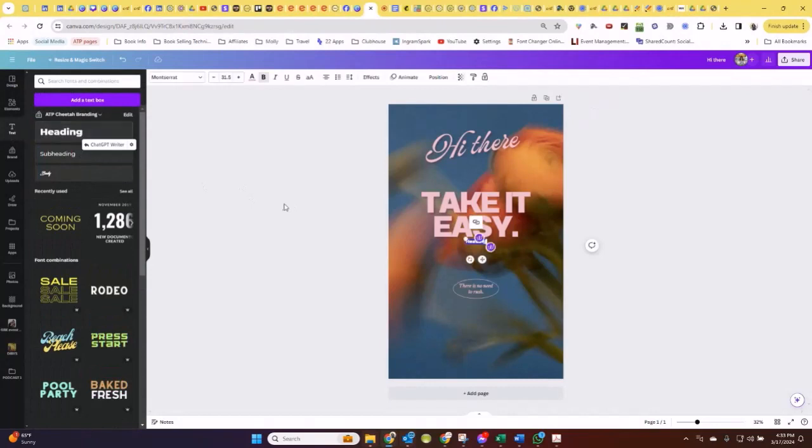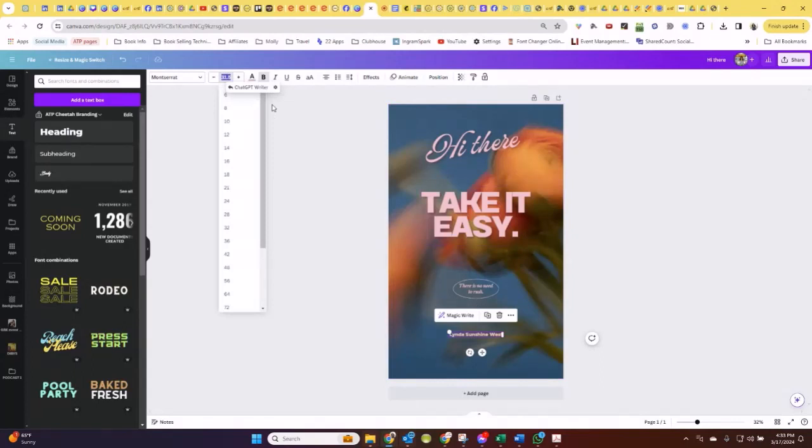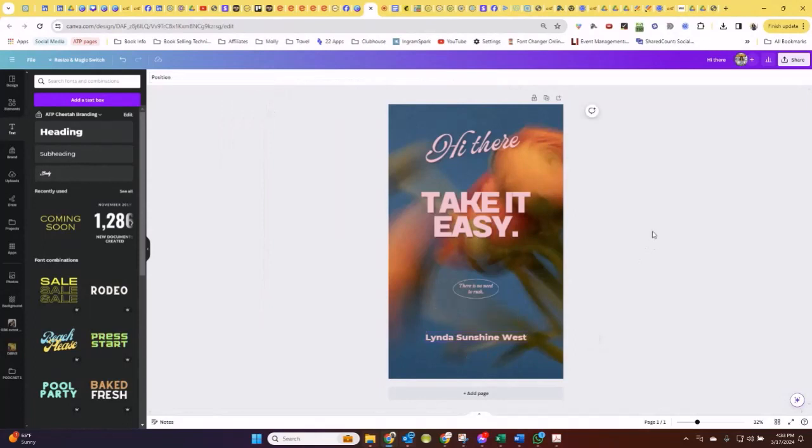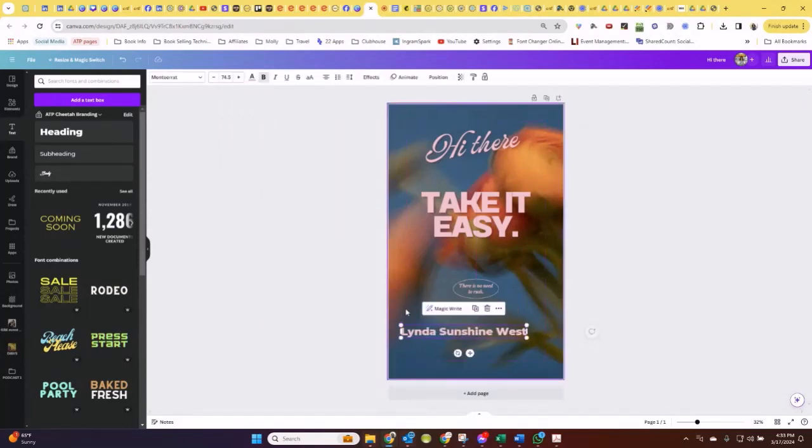This is definitely not that. I'm just putting something on the screen so you can see how easy it is. What I did on there is I clicked on the left-hand side, I clicked on text, I clicked on heading, and then I created this little text box that put my name inside of there. And then I'm going to change the size, this is the font size, to 60 just to have something on there. So there it is. There's my cover design.